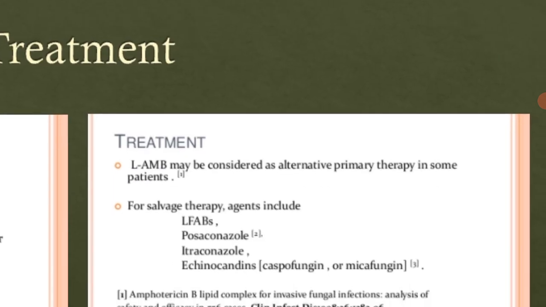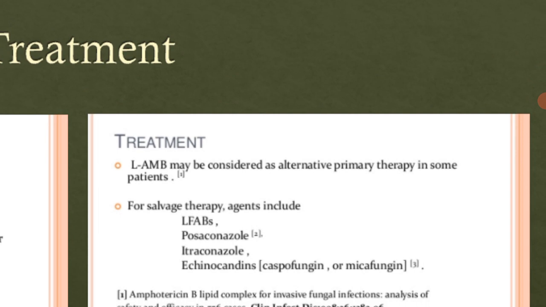Then L-AmB is a drug which can be considered as an alternative primary therapy in some patients.